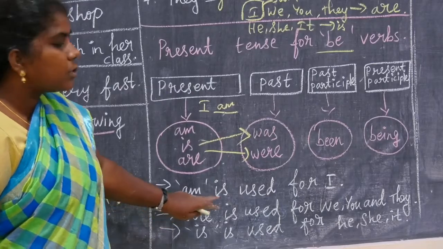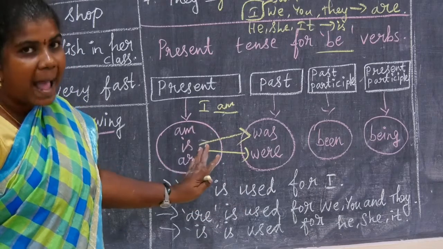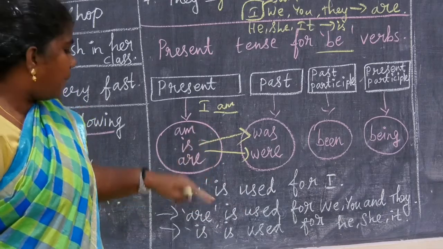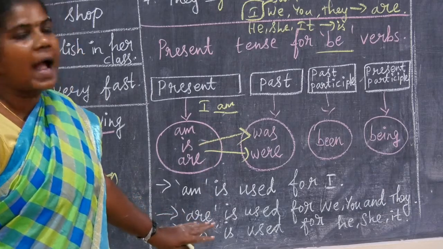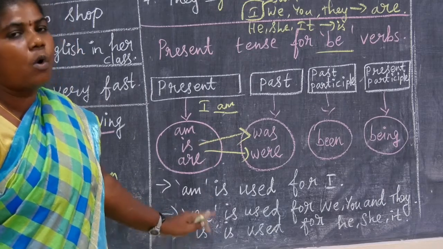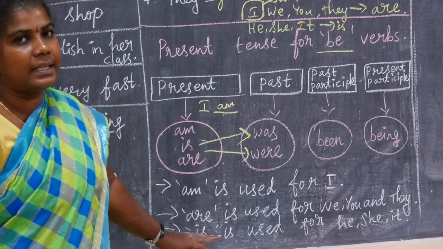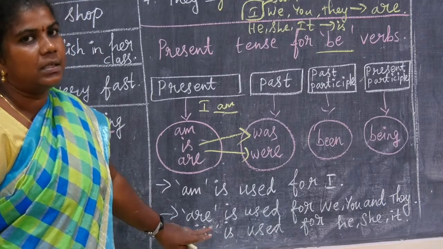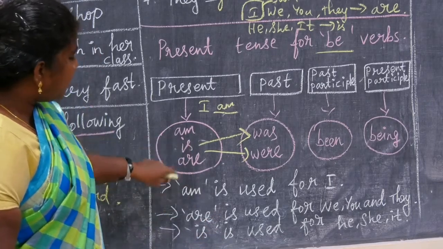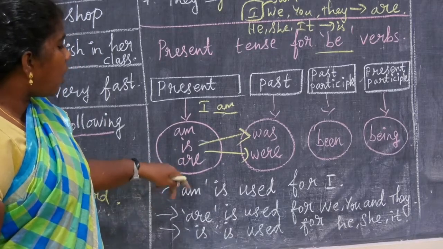Next, am is used for I. The pronoun is I means we want to use the be form of verb am. That is not changed. Next, are is used for we, you, and they. We are, you are, they are. Then is is used for he, she, it. For the third person singular we want to use the be form of verb is. I am, he is, she is, it is, we are, you are, they are.